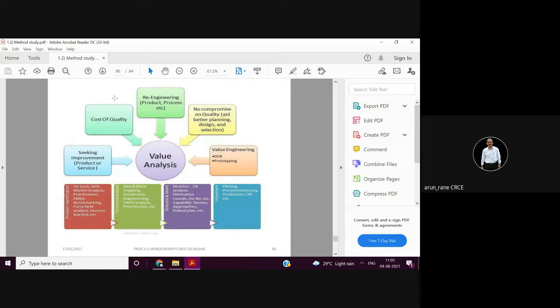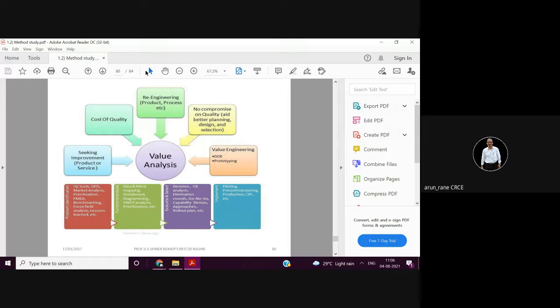So in value analysis, these are the techniques which we use or which you follow. Let us start from here. You don't have to compromise on the quality, because quality is what is going to pay you, and is going to keep your image up. Your image means your organization's image or your institution's image. So no compromise on the quality.